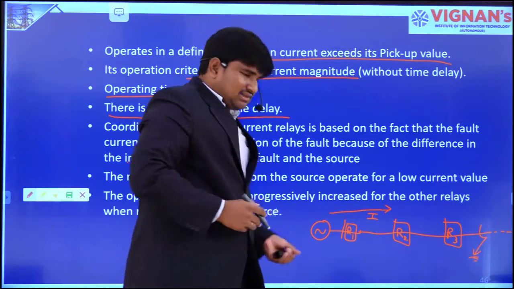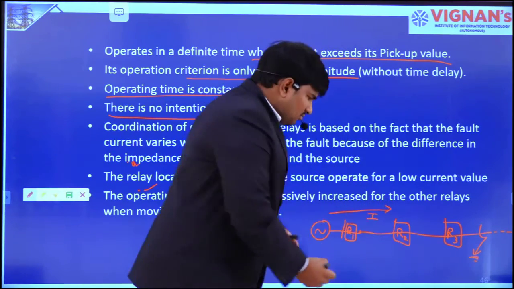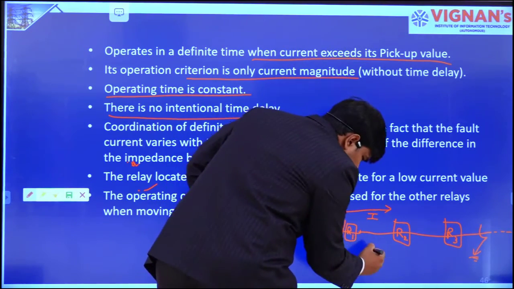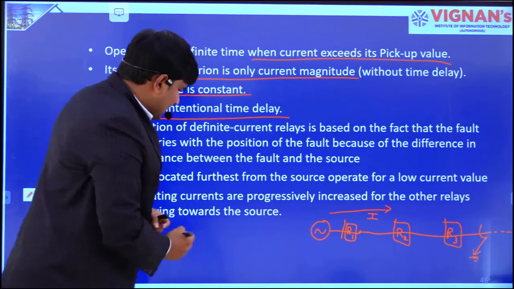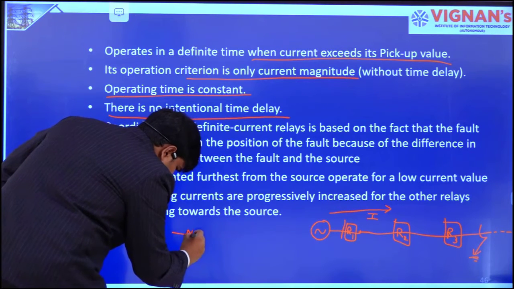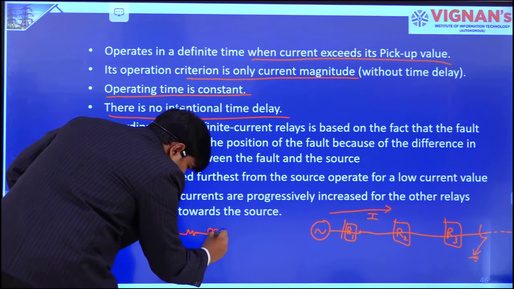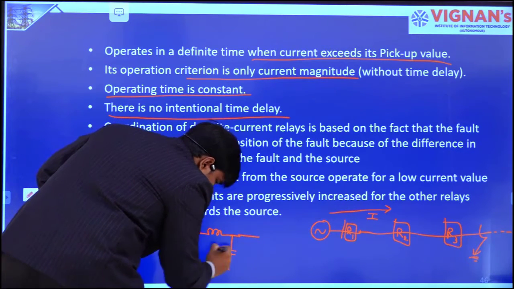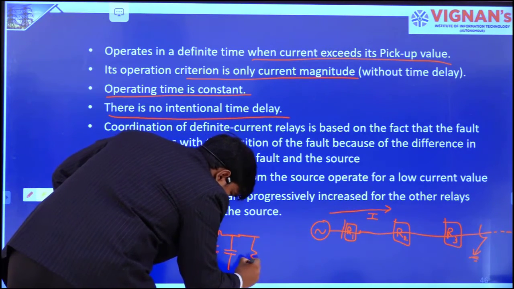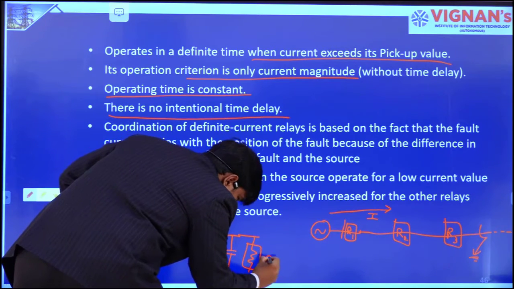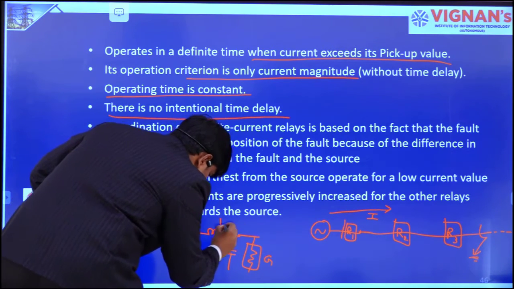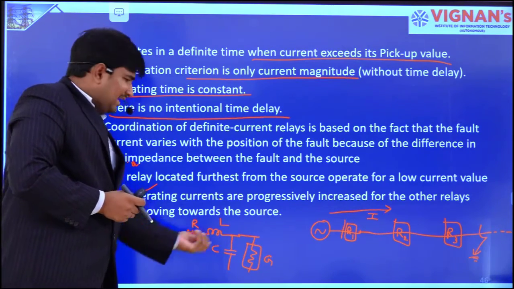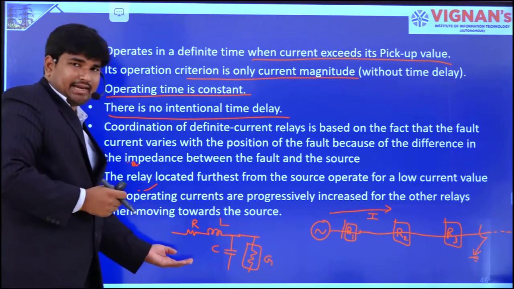Because in transmission lines we have some leakage currents as well. If you observe the transmission line diagram, it is R, L, C, G. This is C. This is G. So this is the line diagram of a practical transmission line.